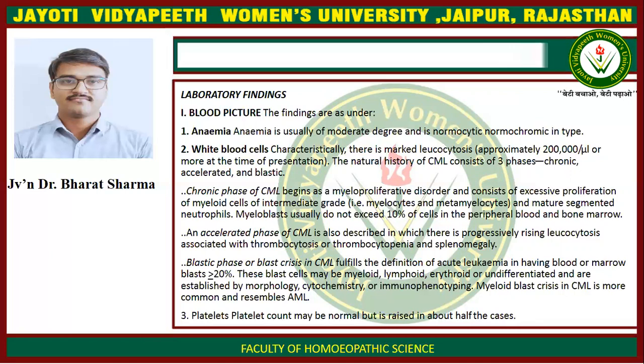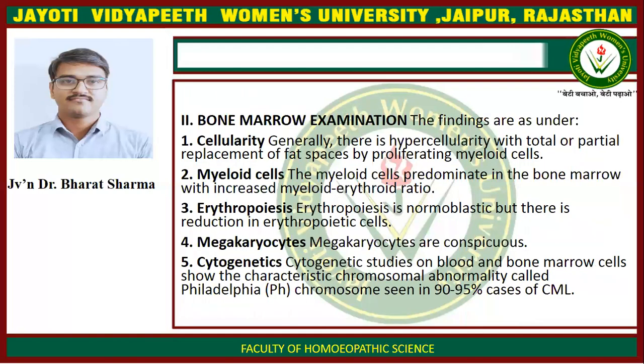Blastic phase or blast crisis in CML fulfills the definition of acute leukemia in having blood or marrow blasts greater than 20%. The blast cells may be myeloid, lymphoid, erythroid, or undifferentiated and are established by morphology, cytochemistry, or immunophenotyping. Myeloid blast crisis in CML is more common and resembles AML. Third is platelets. Platelet count may be normal but is raised in about half of the cases.